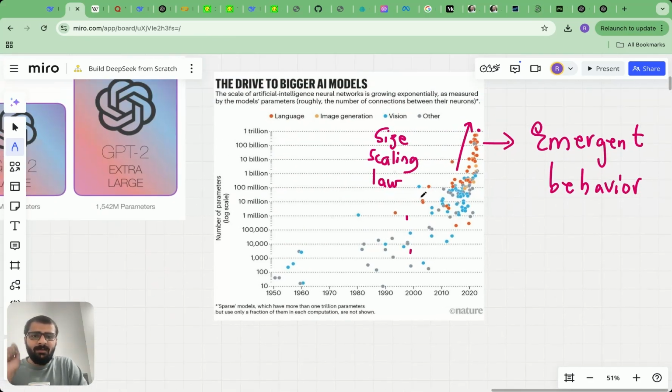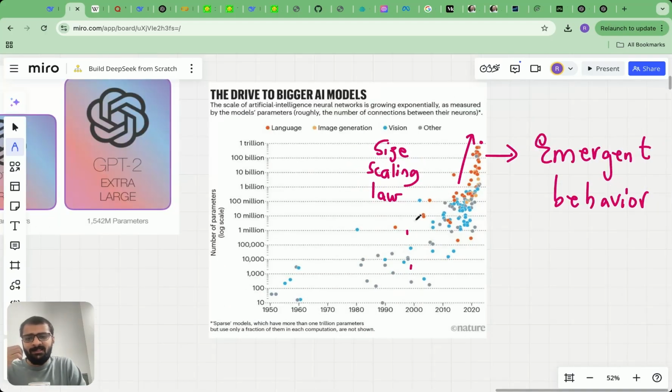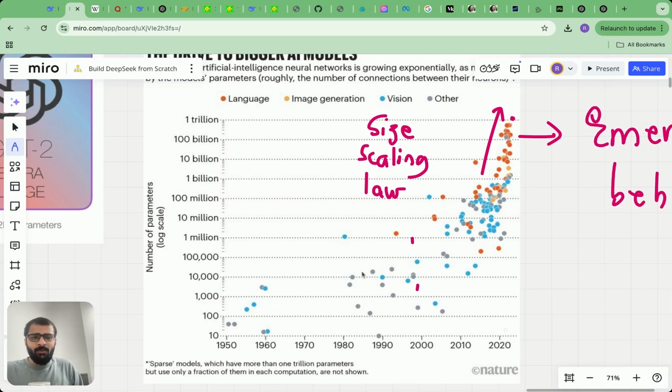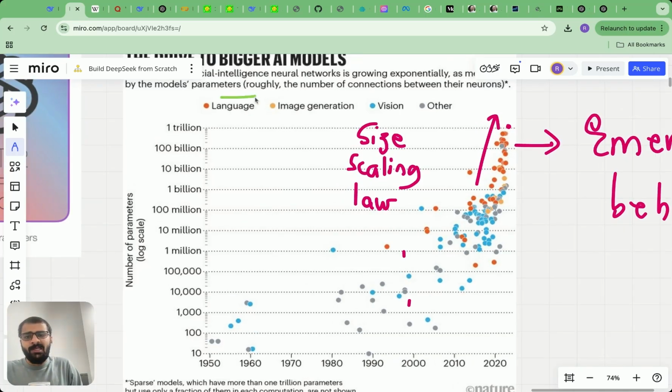And in general, here is a paper which was published in Nature about neural networks and size. So from the 1950s to 2020, you can see that there is an exponential increase in the number of parameters which we are using. And recently, you see the orange dots are more. This is because language models have really dominated the size space. So essentially, language models and their size has been drastically increasing, and we have reached about 1 trillion right now. So look at this straight line here, which I've shown by this red arrow. The y-axis is in log scale.